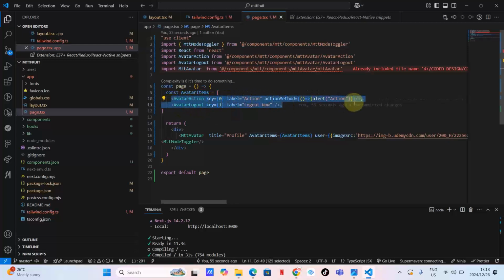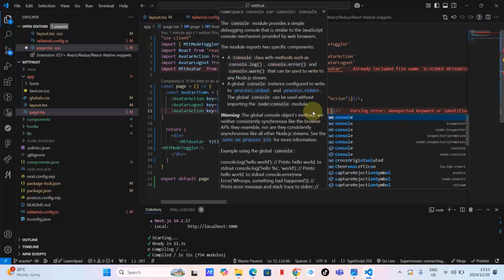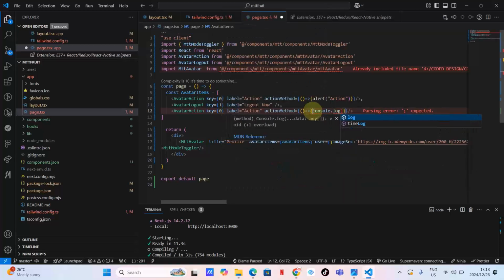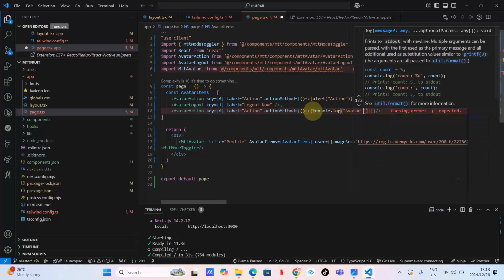If you want to, you can add an avatar action, meaning a step, or an instruction to be performed. So avatar action item is some sort of an action to be performed. So instead of alerting something, let's just console log something. Let's say console dot log, avatar action.